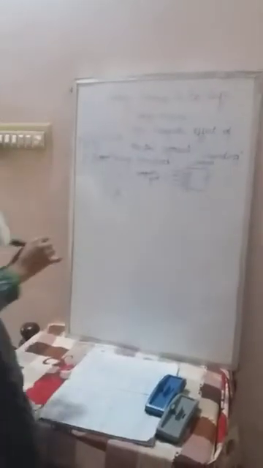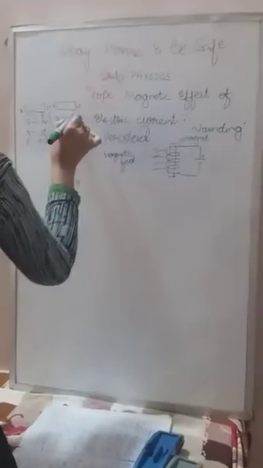And like poles, in the sense north-north or south-south, repel each other. Repel in the sense not attract. Keep in mind, that is also one of the basic properties of a magnet. Clear? Like poles repel each other. Repel in the sense they never attract. And unlike poles, like north-south or south-north, attract each other.